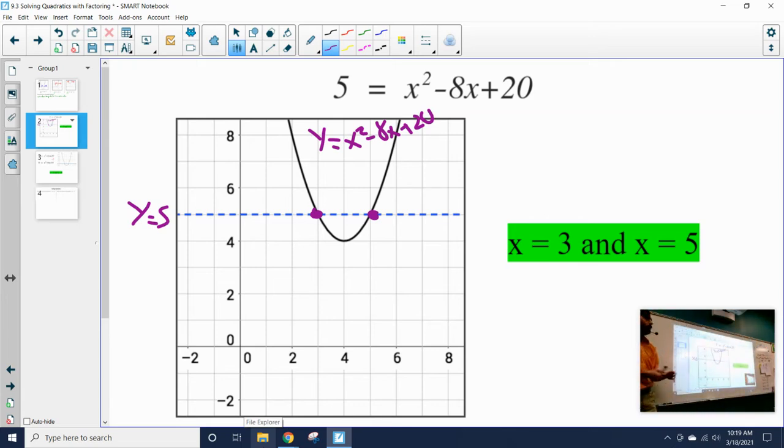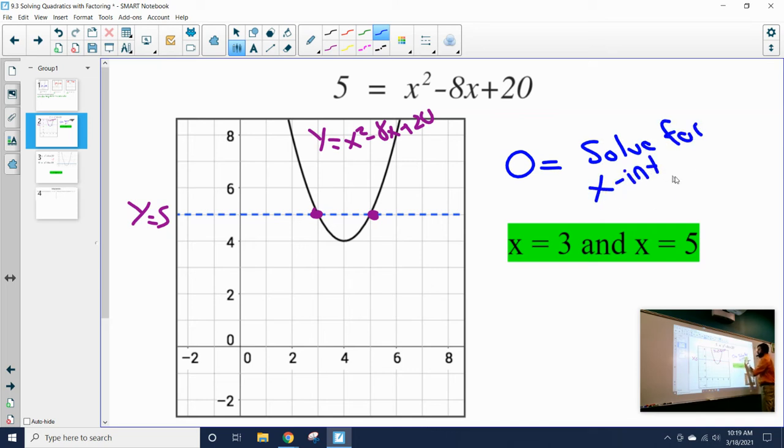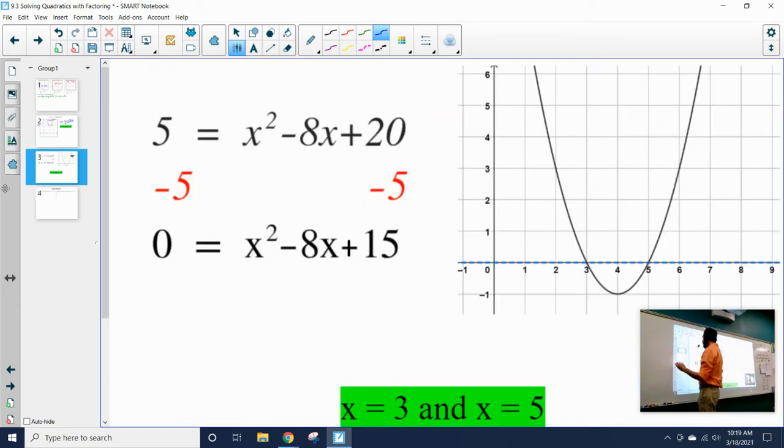We've already talked about how to solve for when a quadratic equals 0. We know how to solve for the x-intercepts, or essentially when a quadratic equals 0. We know how to solve for those. So one thing we can do is change the problem.